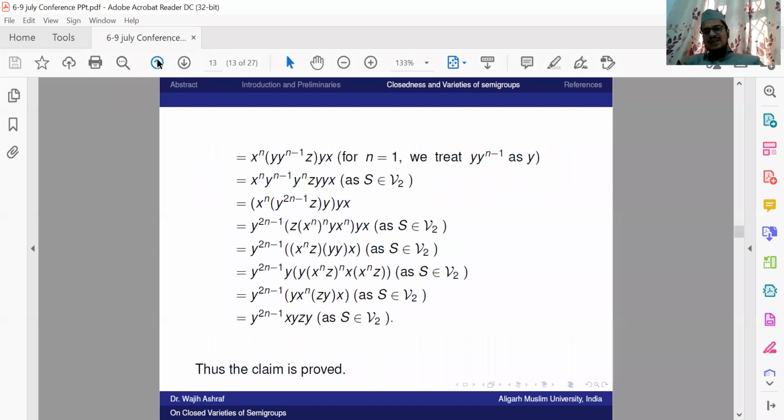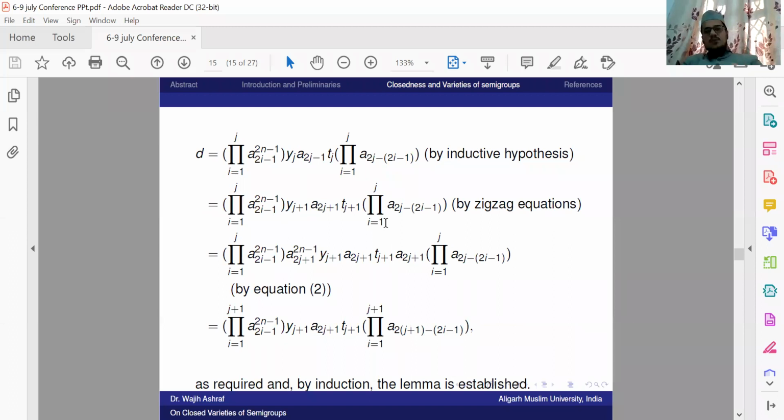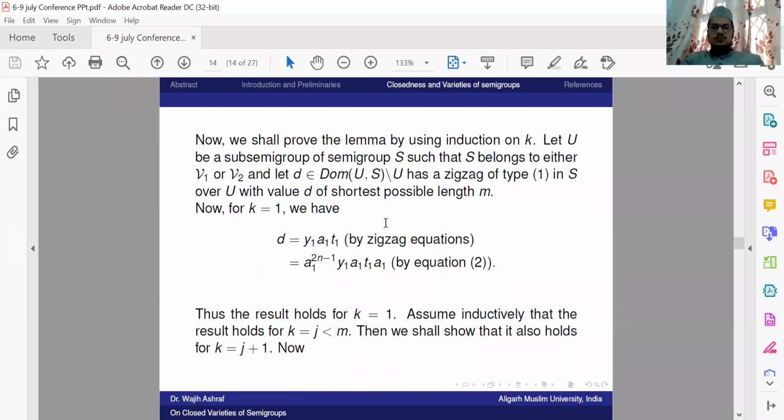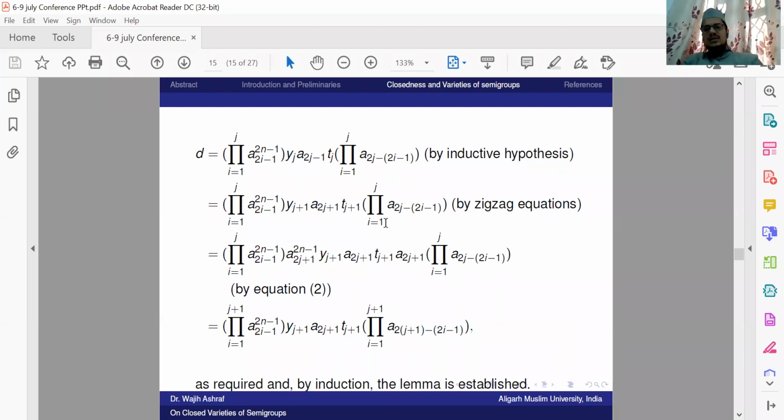That is, for both varieties, whether S belongs to mu1 or S belongs to mu2, S satisfies the same identity. So we will use this as it is shown by equation 2. So in this way, we start proving this, and finally we show by induction that the result is true for K equal to J plus 1. So in this way, the lemma has been established.